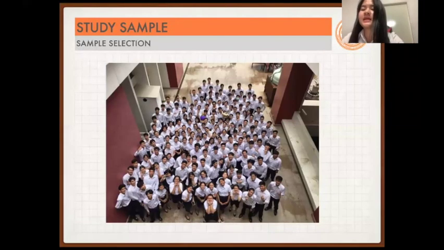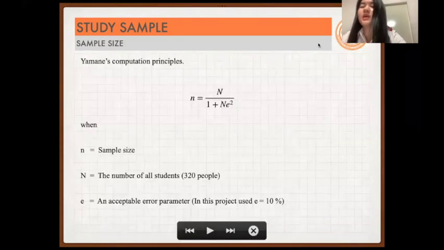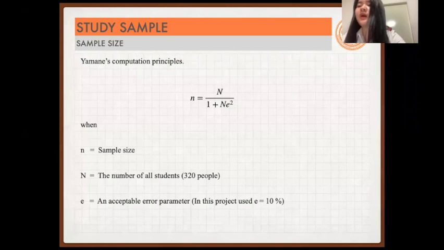For the project study sample, we selected third-year and fourth-year students from Civil Engineering KMUTT, approximately 320 people, to evaluate our instruction media because they have already learned reinforced concrete design of the structures, which are slab, stair, and column. To calculate the sample size, we used the Yamane principle to find the appropriate size. After we calculated, we got a sample size equal to 76 people.